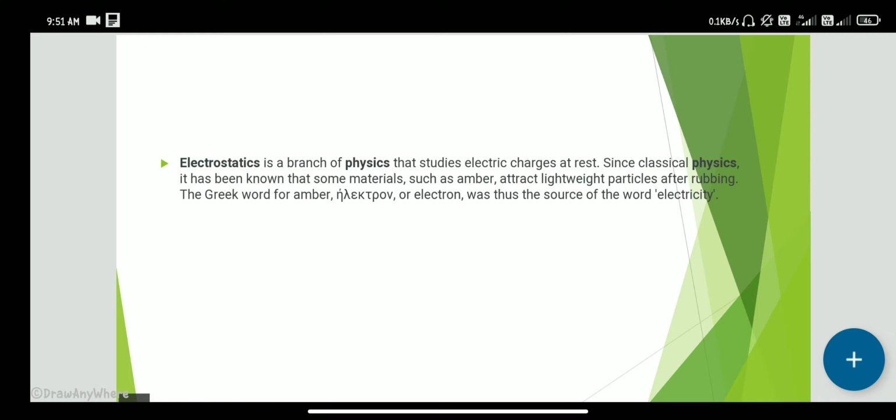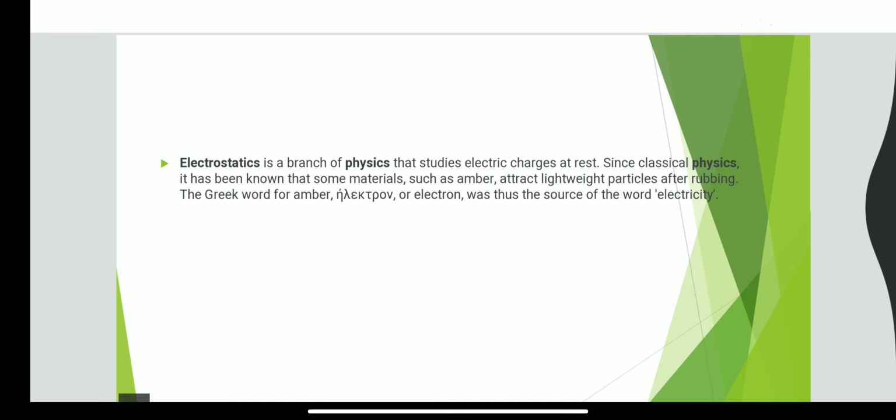This experiment we discuss in this lecture. In Greek, amber means electron. Electron was the source of the electric charges. So this is the definition of electrostatics.